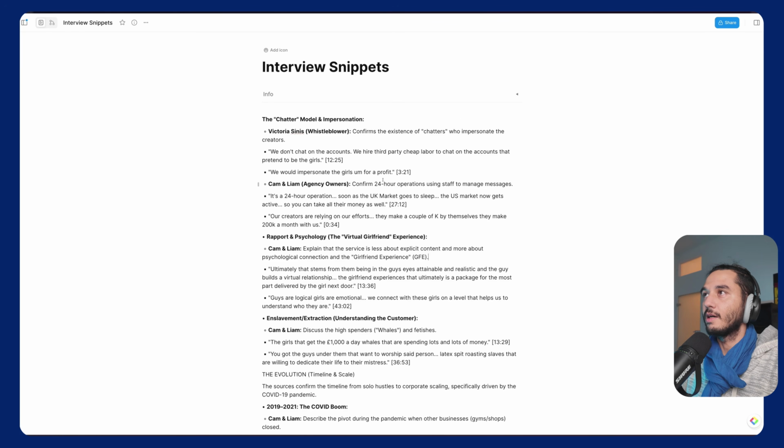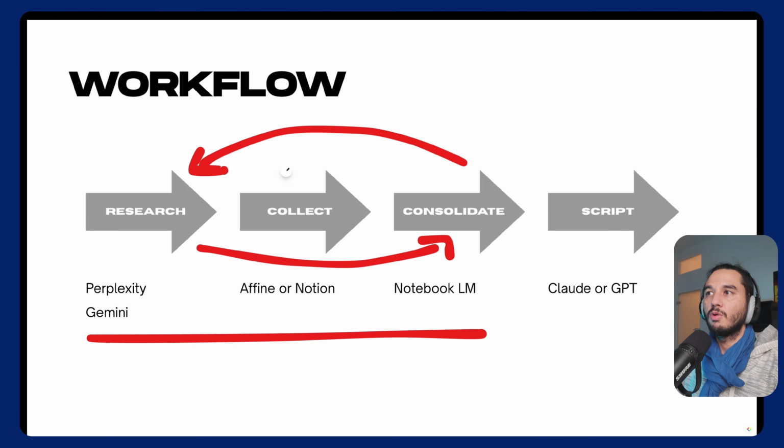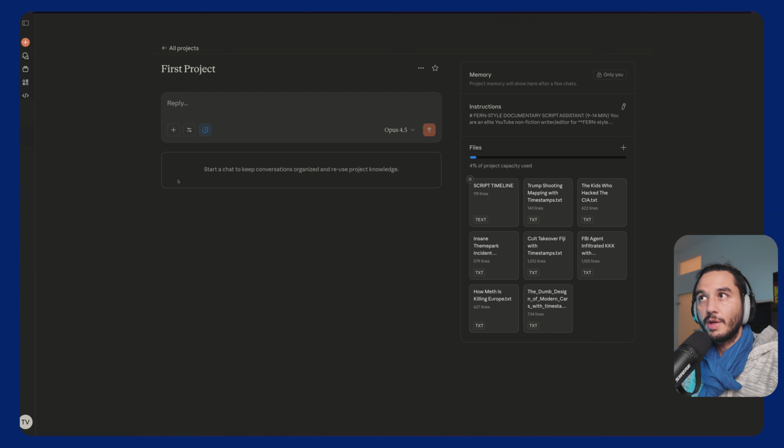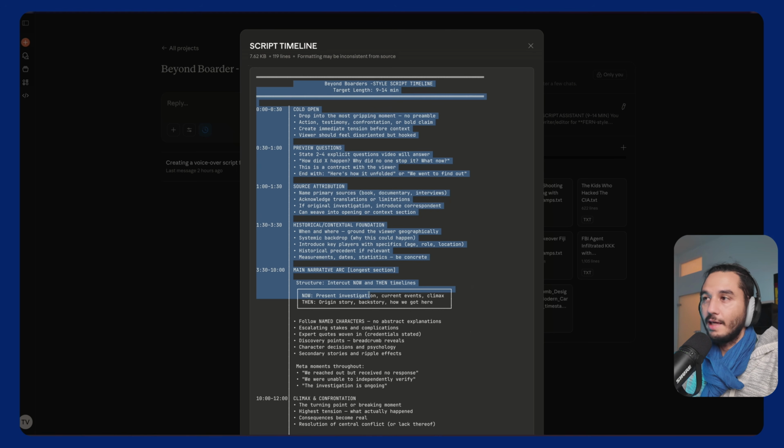We have completed our job and we have collected, we have iterated everything with Notebook LM. Those 3 steps here take the most time. This is where you spend the most time iterating and collecting. And this step here can be done very quick because your project is actually already doing a great job. Now it's just all about fine-tuning. So let's move to Claude. So inside Claude, we have our first project. Now we can feed it. This is something we can already start to iterate. If there is something we want to change, we can change it here.